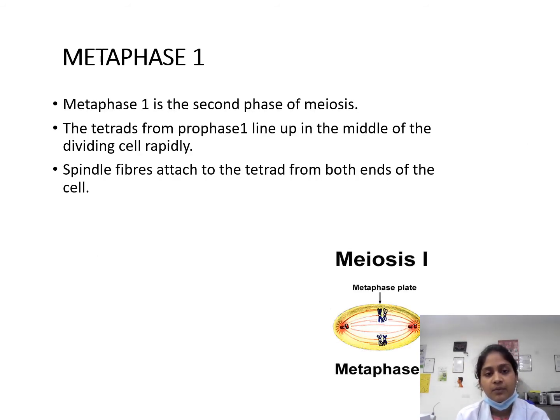Next, coming on to metaphase 1. It is the second phase. The tetrads from prophase 1 line up in the middle of the dividing cell rapidly. The spindle fibers get attached to the tetrad from both ends of the cell.